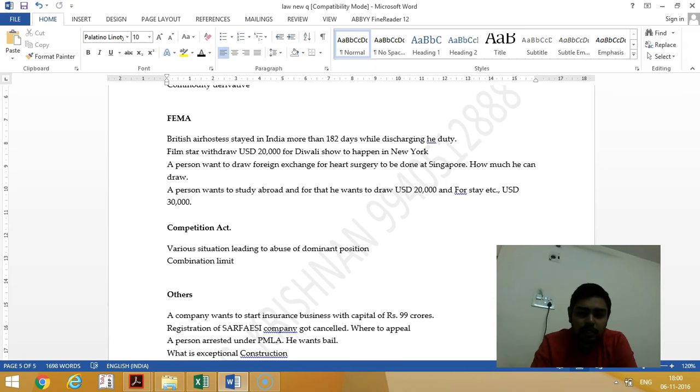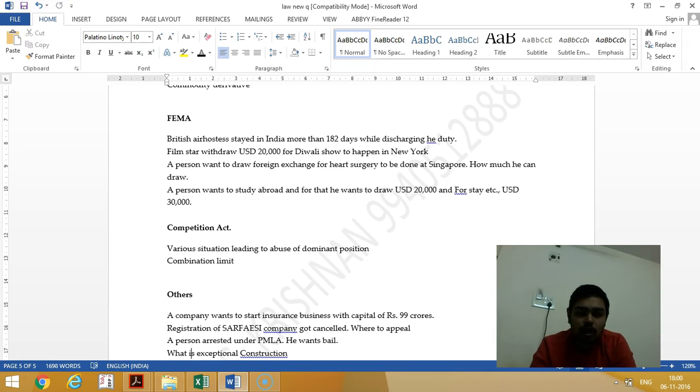Then the Competition Act: various situations which lead to abuse of dominant position. See, if you have control over the market, there is market structure, availability of raw materials, advantage over the competitors, and economic power.